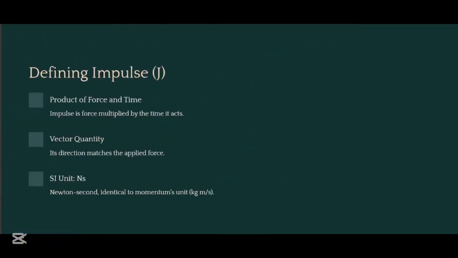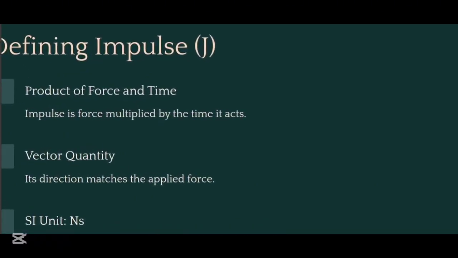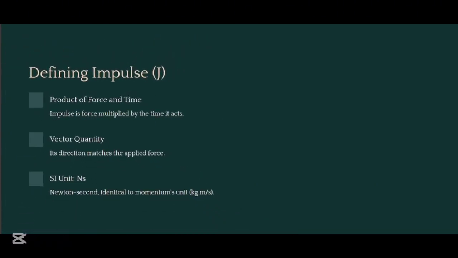Defining impulse. Impulse is force multiplied by the time it acts. It is a vector quantity and its direction matches the applied force. SI unit is Newton second or Ns, identical to momentum's unit, which is kg meter per second.